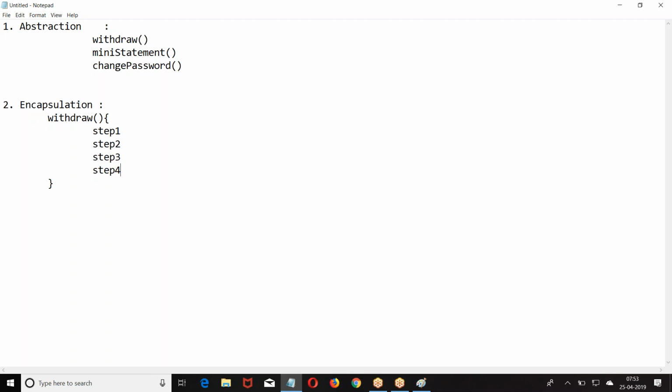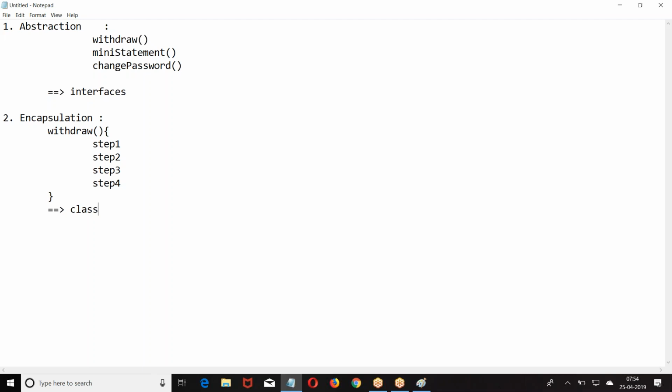Okay. Now if you say abstraction, this will generate a concept called interfaces. In OOPS, what concept are we going to get? Interfaces. When we say encapsulation, it will generate a concept called class. The concept of interfaces is derived from abstraction. The concept of classes is derived from encapsulation. Abstraction is interface, encapsulation is a class.